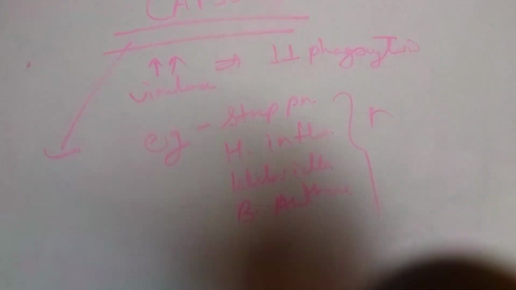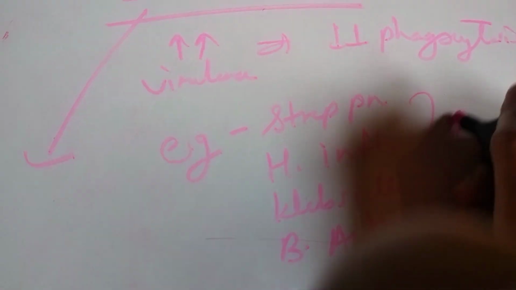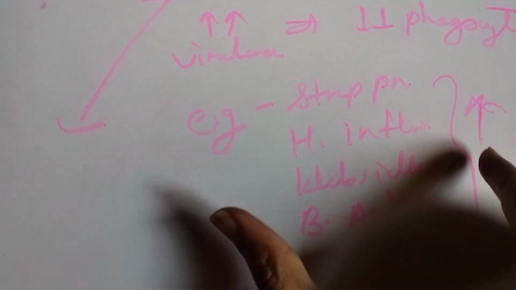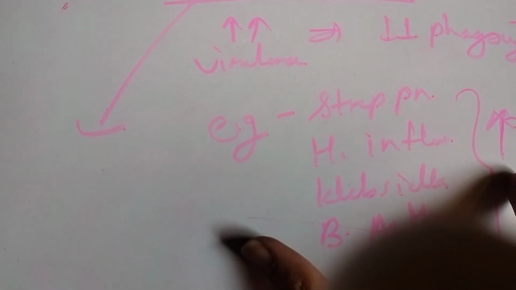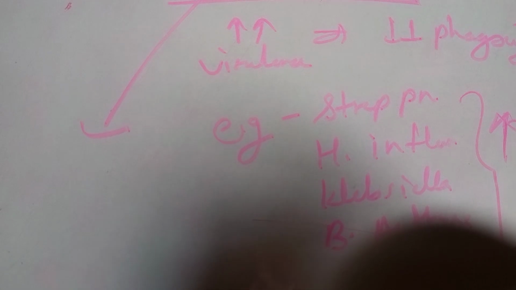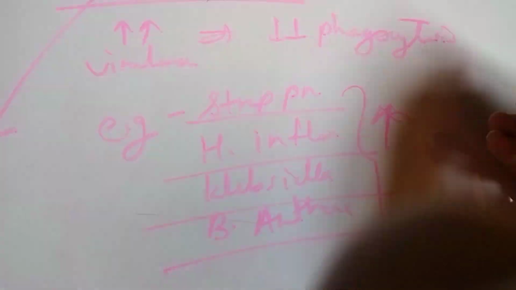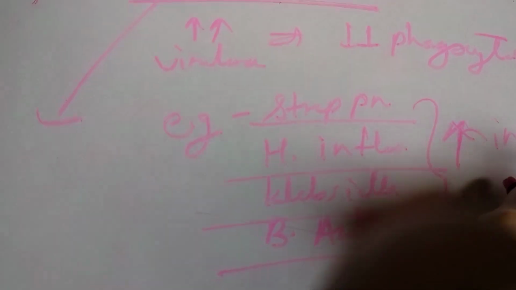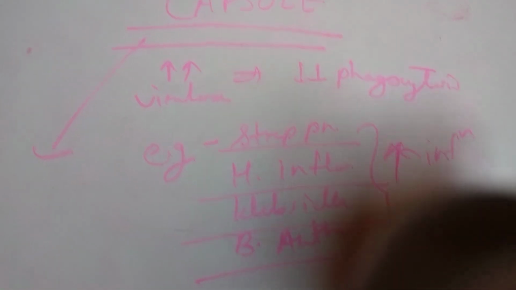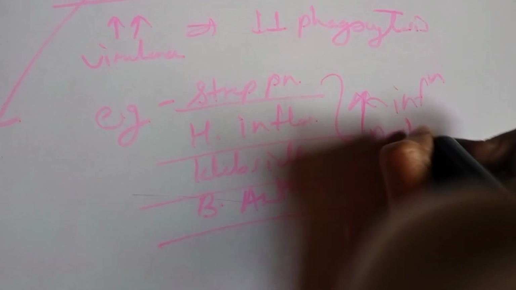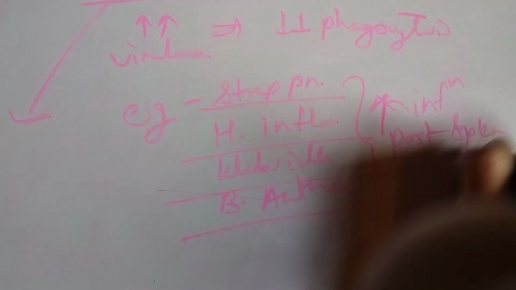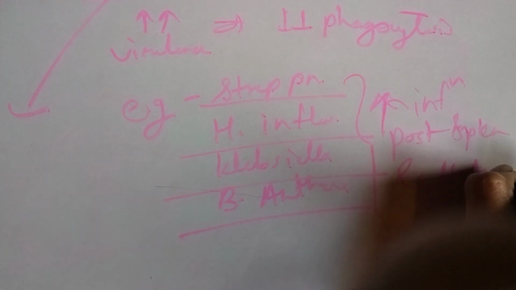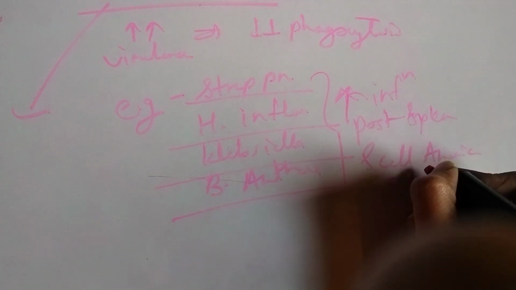This is a very important MCQ: which are the capsule presenting bacteria? There are Streptococcus pneumoniae, H. influenzae, Klebsiella, and anthracis, which increase the risk of the infection in post splenectomy and sickle cell anemia patients.